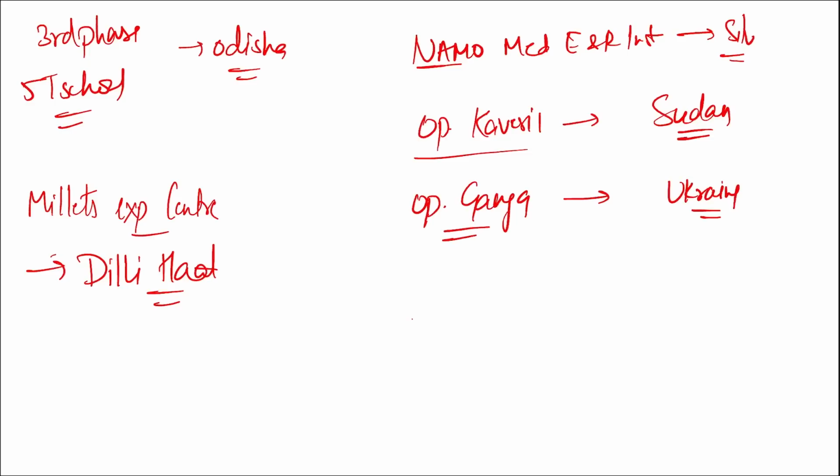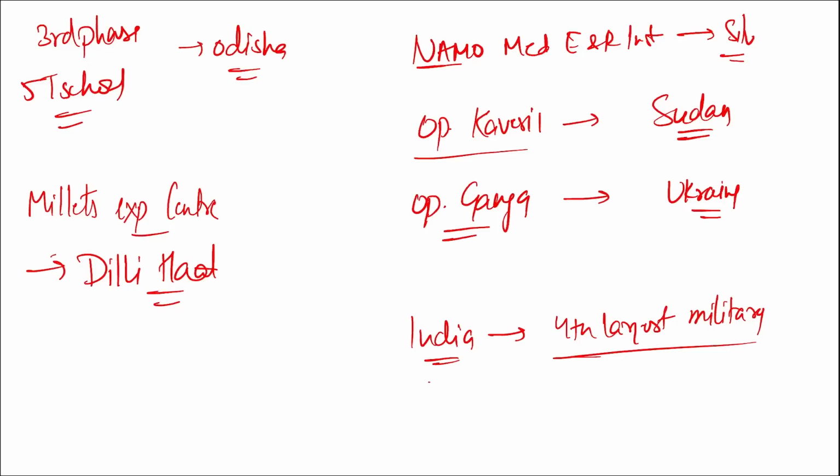Right? Then a report was recently released stating that India was the fourth largest military spender in the world, in 2022 we are talking about. Correct? Then Australia. We know Australia is a part of the Quad. Who are the members of the Quad?